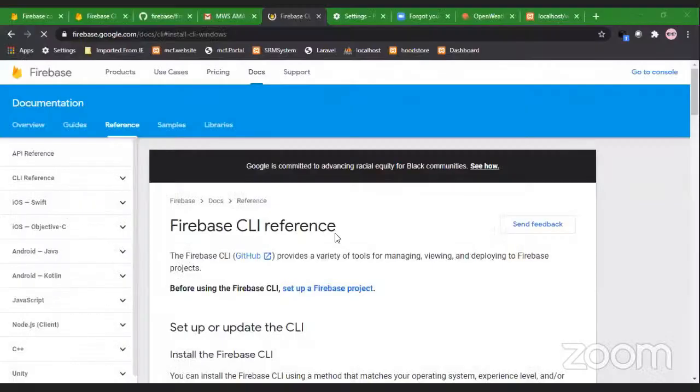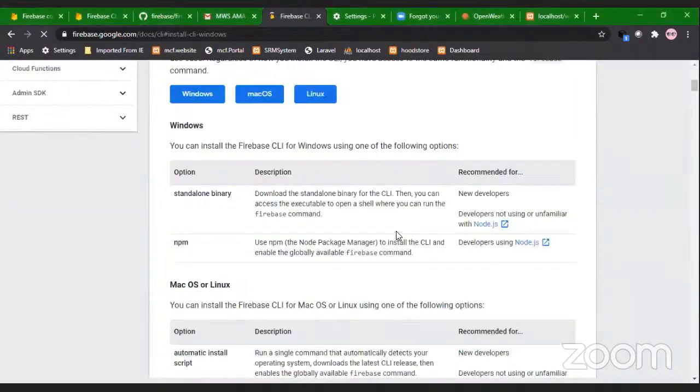Let me share a screen of the documentation. First of all, you're supposed to initialize your project with Firebase.